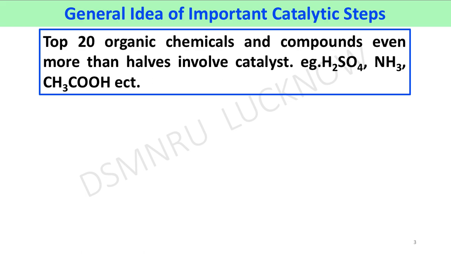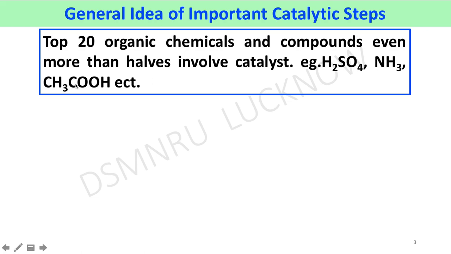In the whole world, more than half of the top 20 organic chemicals and compounds involve catalysts. For example, H2SO4 is prepared industrially by oxidation of sulfur dioxide in presence of catalyst vanadium pentoxide, while ammonia is prepared by the well-known Haber process, in which nitrogen is reduced in the presence of catalyst iron, with molybdenum used as a promoter.